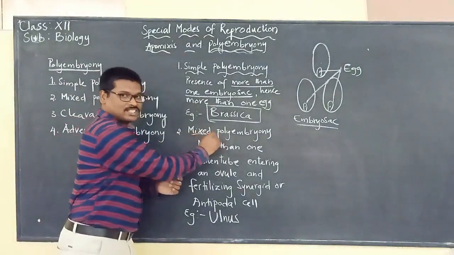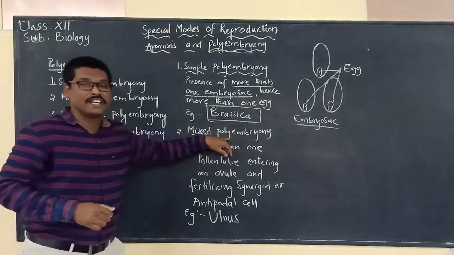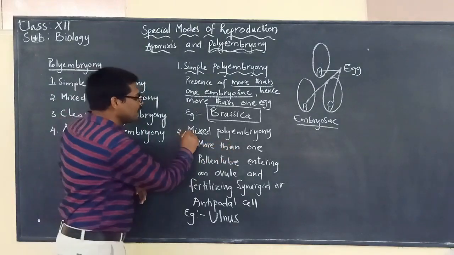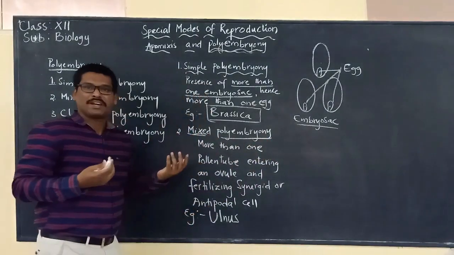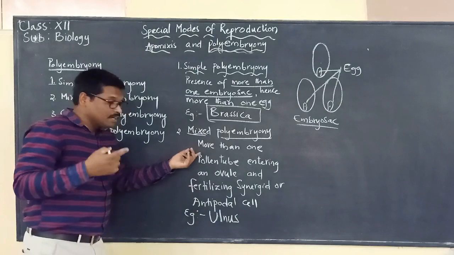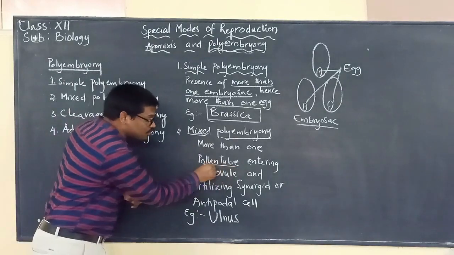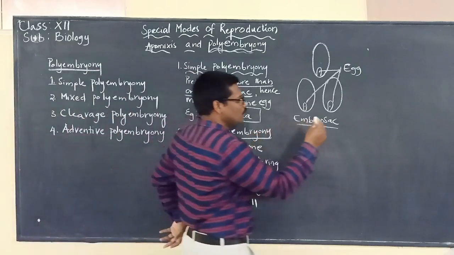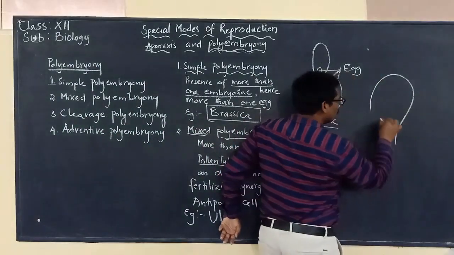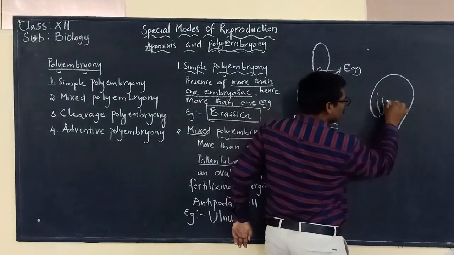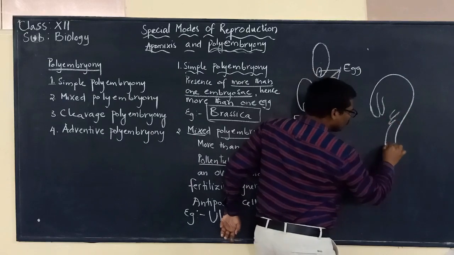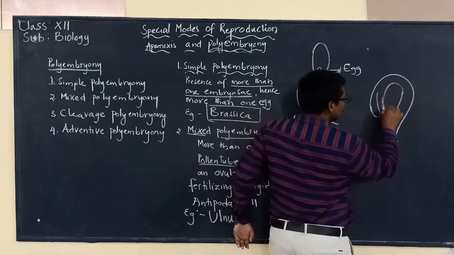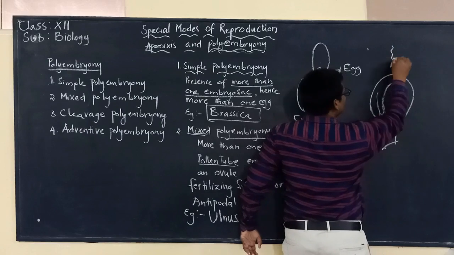Now the next one is mixed polyembryony. What do you mean by mixed polyembryony? Here, more than one pollen tube enters an ovule. We know that if this is the ovule, into the ovule there will be one pollen tube that will be traveling.